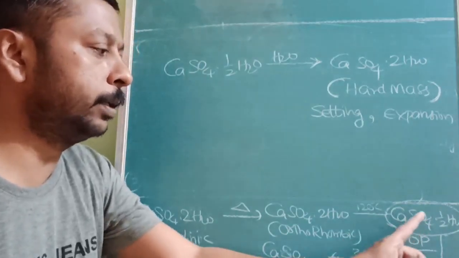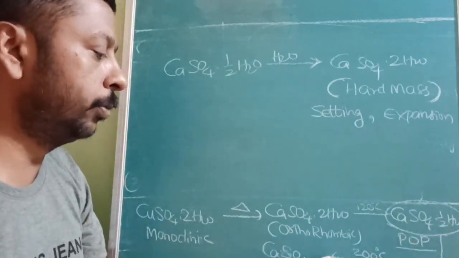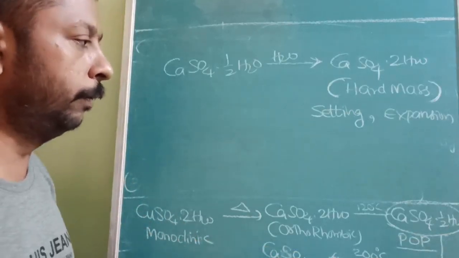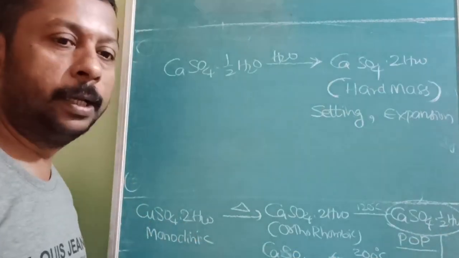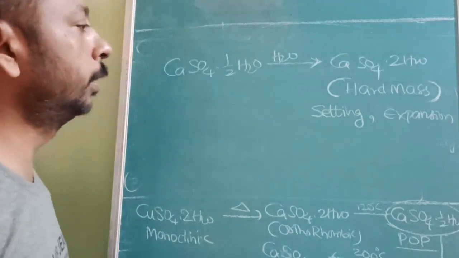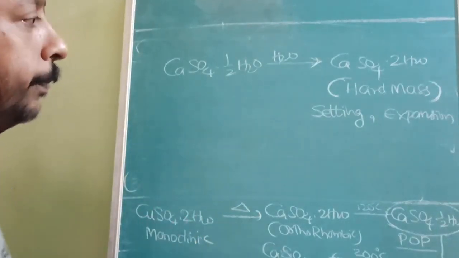The chemical name is calcium sulfate hemihydrate. When further heated to 200 degrees Celsius or above, the complete water molecule will be lost and it forms the anhydrous form, called dead burnt plaster. And the reverse process is the setting of plaster.